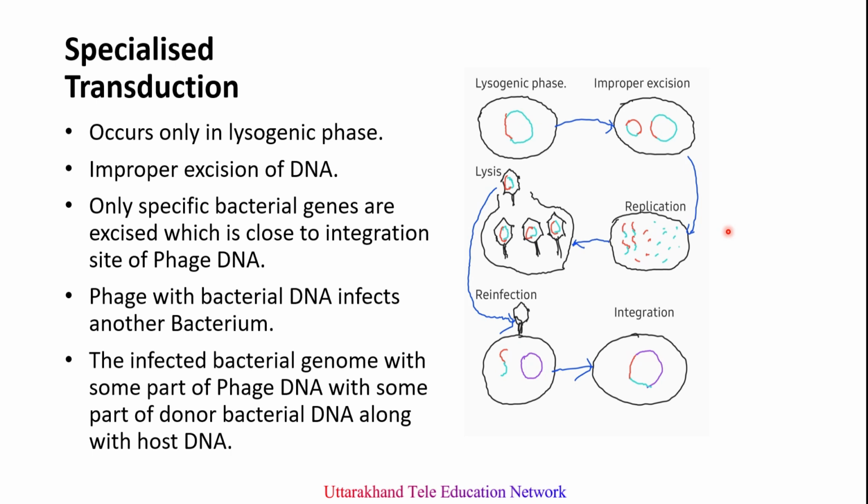So this is all about sexual reproduction in bacteria. It occurs by means of conjugation, transformation and transduction. This is all about reproduction in bacteria, which is a very important topic of your Unit 1 BSc first semester. Thank you.